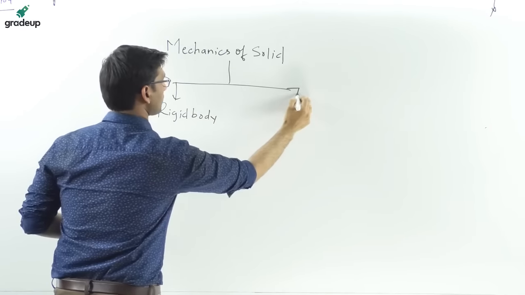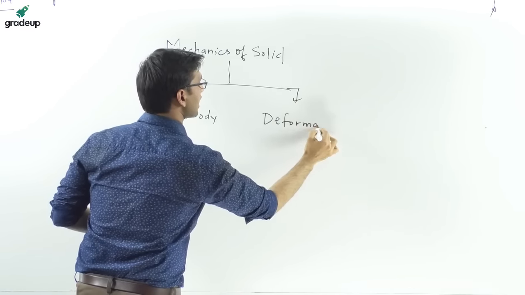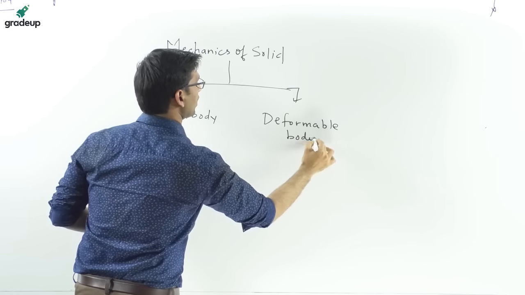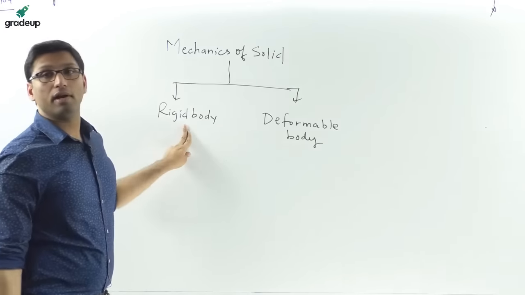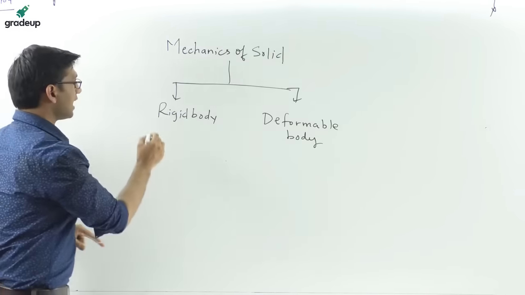Now, when we study forces acting on a body which is at rest or in motion, and the body is a rigid body, then it is called engineering mechanics.